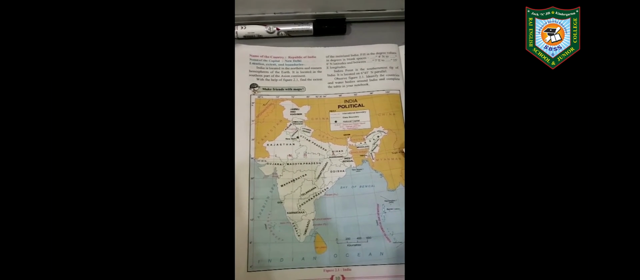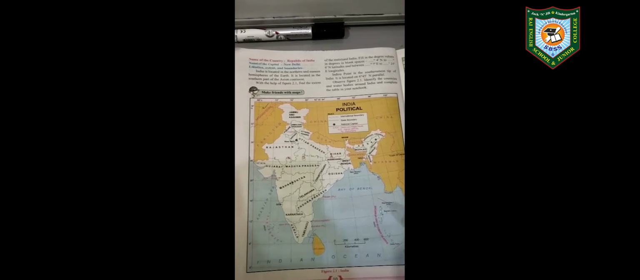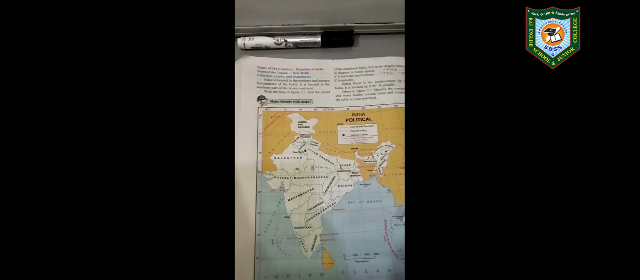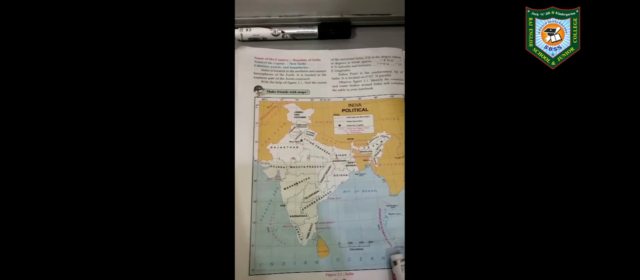Okay, so what are the water bodies? In the west side you will get the Arabian Sea. In the south side, the Indian Ocean, and in the east there is the Bay of Bengal. And here you can see the Andaman and Nicobar Islands, and here is the last tip in the southern part. This is the Indira Point.